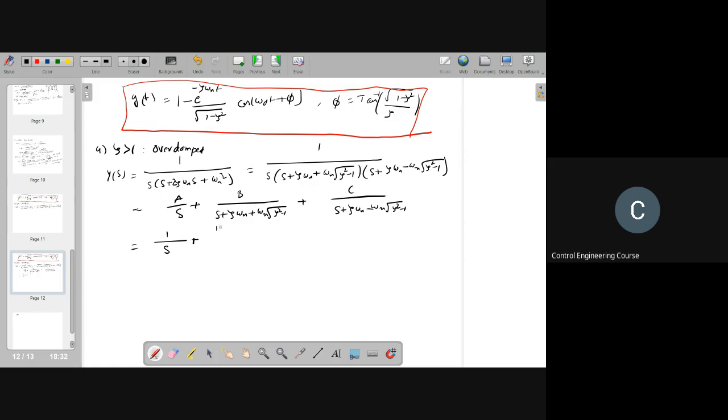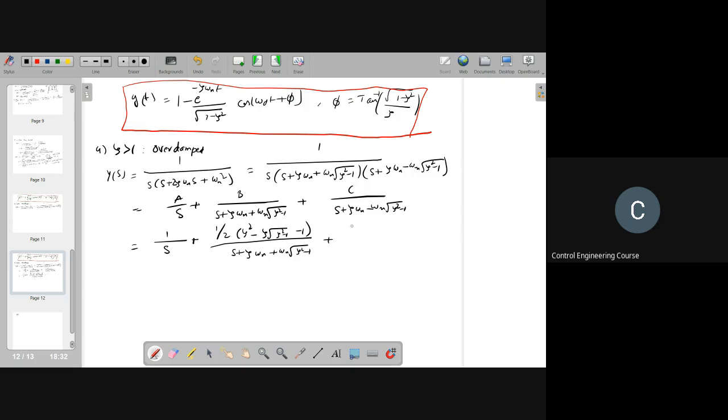plus B, which is nothing but 1 by, it's a big one actually, 2 into zeta square minus zeta into square root of zeta square minus 1, divided by s plus zeta omega n plus omega n into square root of zeta square minus 1.